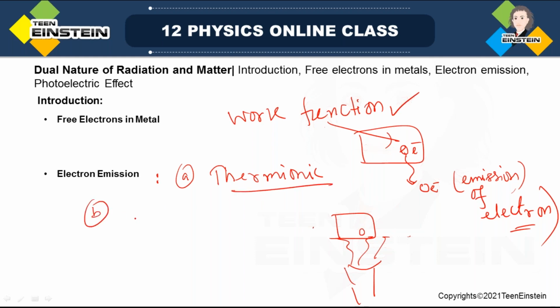Then if you apply a high voltage, this is called field emission. So next is field emission.